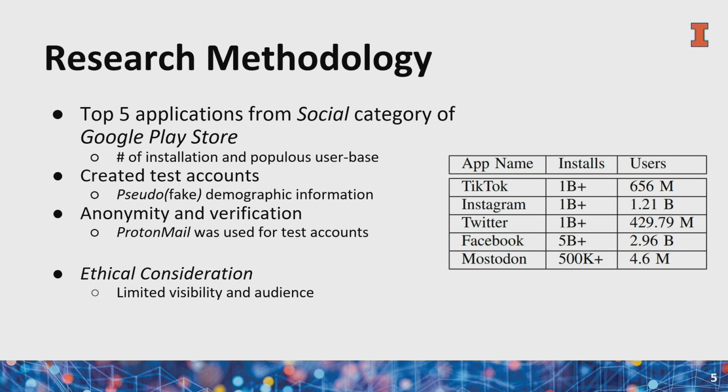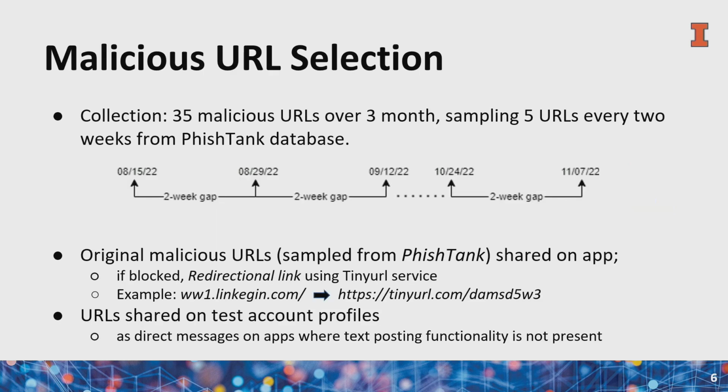So we selected the top 5 applications from the social category of the Google Play Store. Then we created test accounts on these using pseudo demographic information. And in order to anonymize, we used Proton, which does not need smartphone verification. For ethical considerations, we limited our visibility to the test accounts only. So when we were posting malicious links, they were only visible to the test accounts. Further, once we were done with the experimentation, we not only deleted the posts, but also deleted the test accounts to limit their visibility.